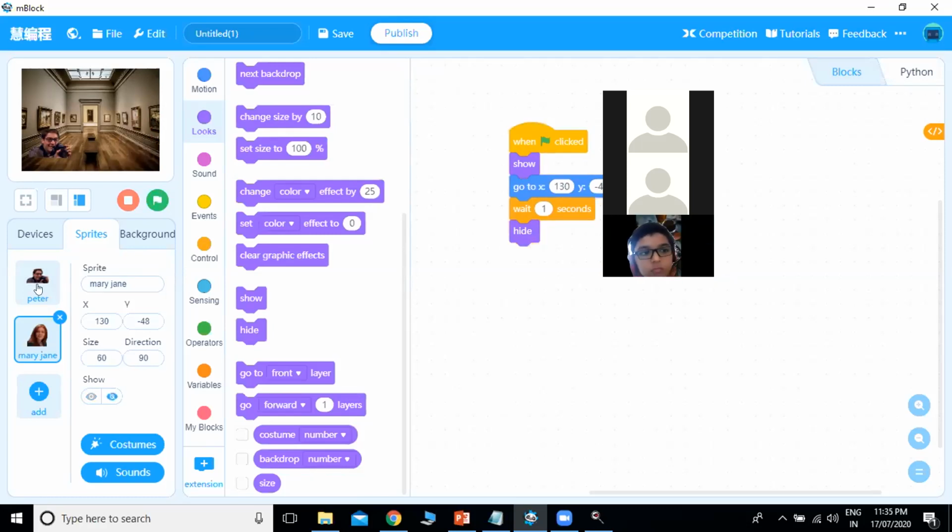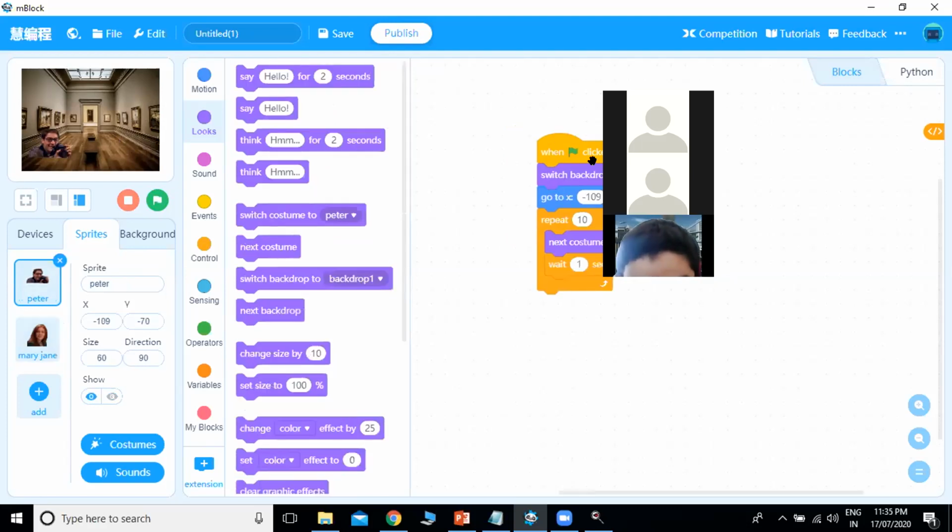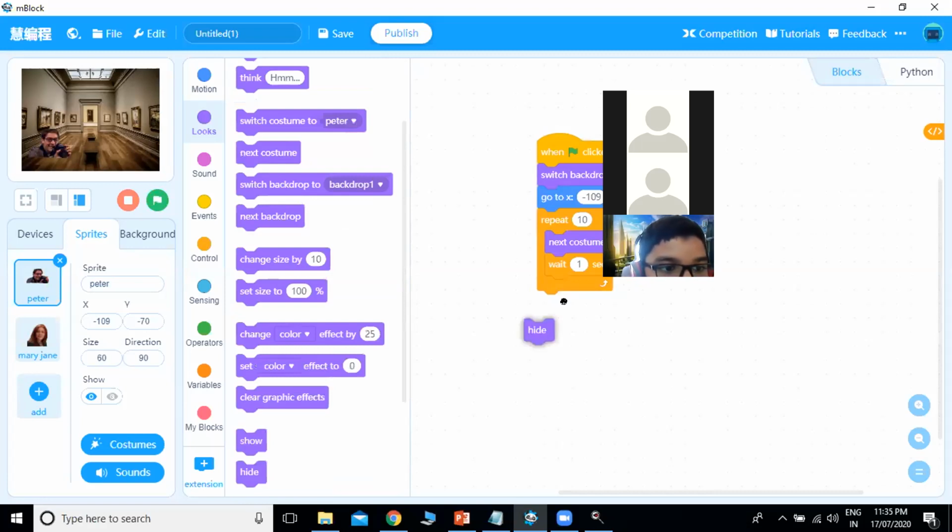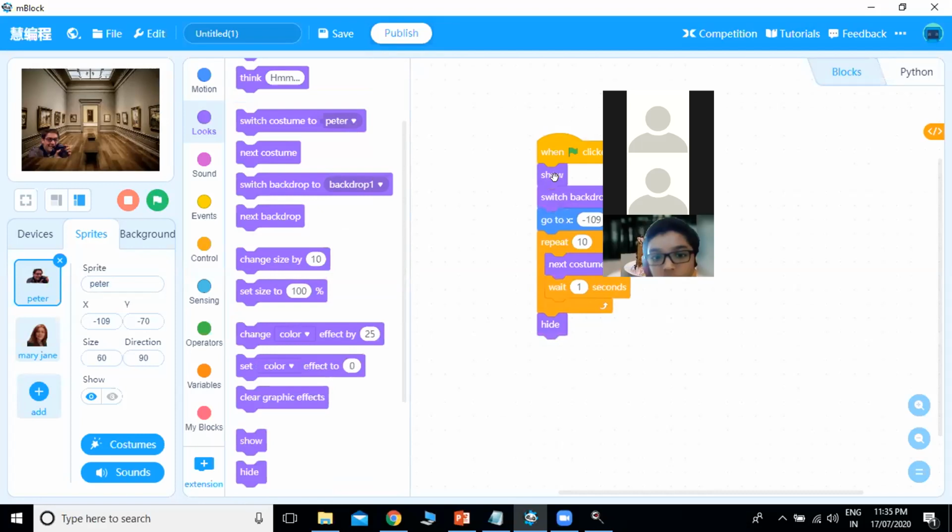Okay. So same with Peter Parker. When this is finished, he will start clicking the picture. So if you see in the camera, we can see that the camera is flashing. So he will do this thing for 10 times, and after that he also has to hide. Okay, so here also we will use hide, but whenever we use hide, we also have to use show. Okay, so first you have used show.